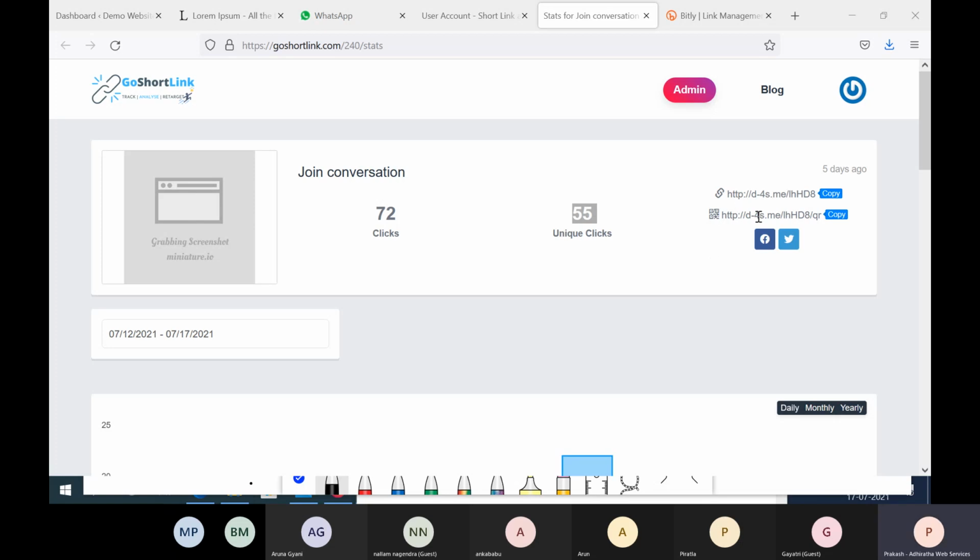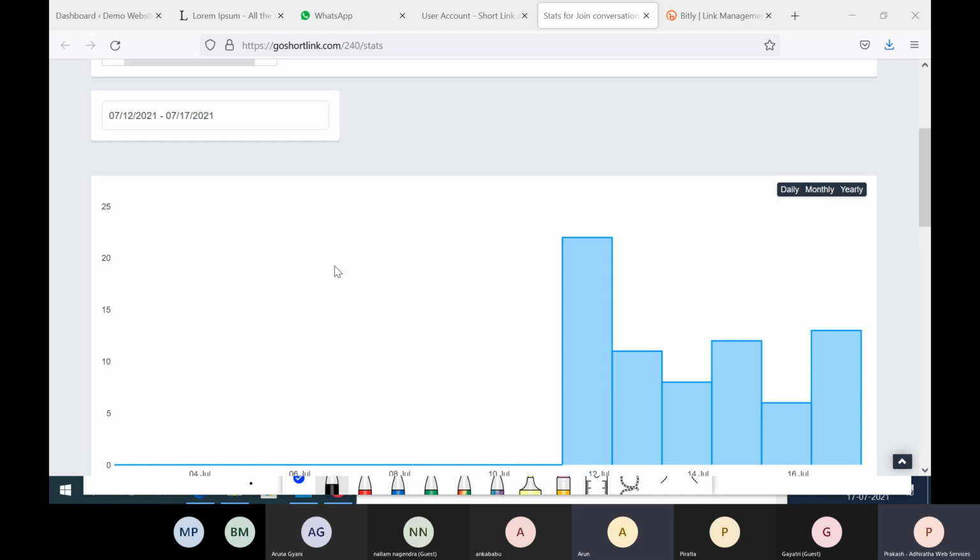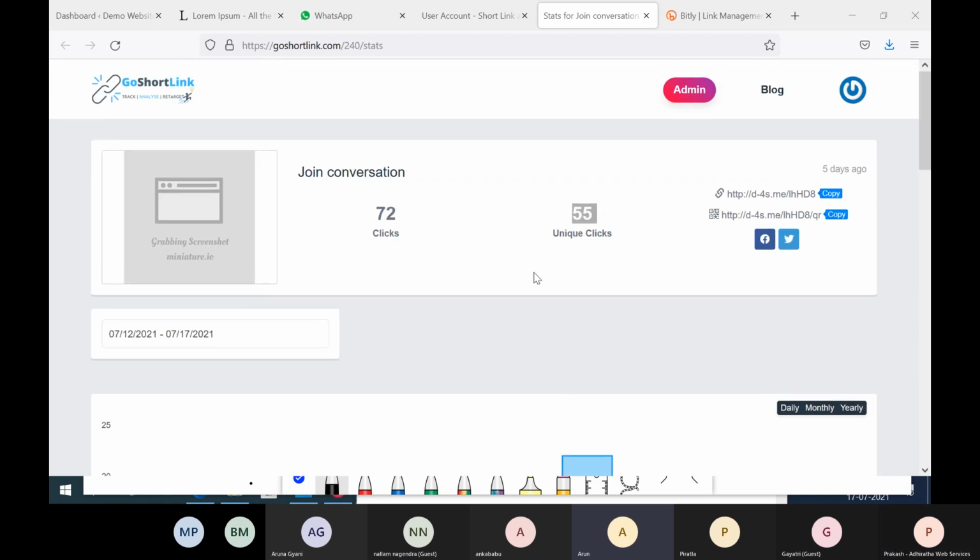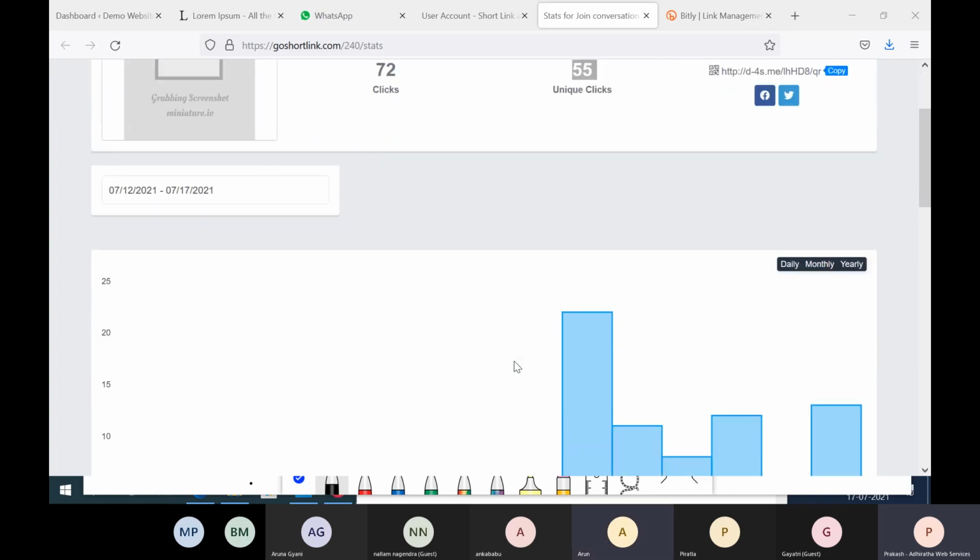There is QR code generation also, of course. Yes, Arun, you want to ask something? I was saying that the unique clicks are the number of people clicking. No, it's not the number of people. Well, you can say that, but if you are clicking from two devices, like your mobile, your tab, your system, then it is two unique clicks. Yes, what you say is right.